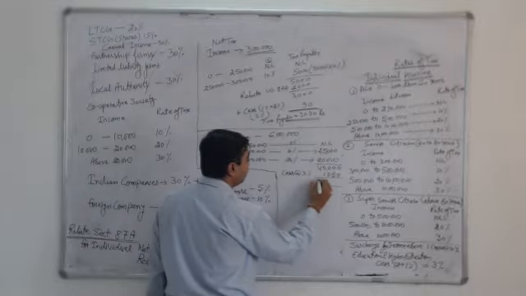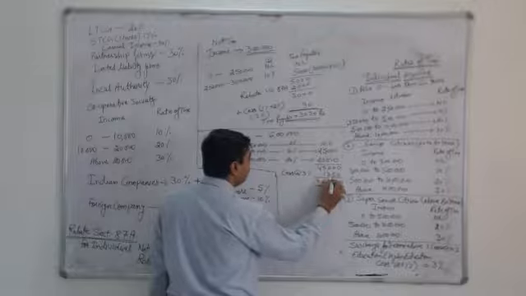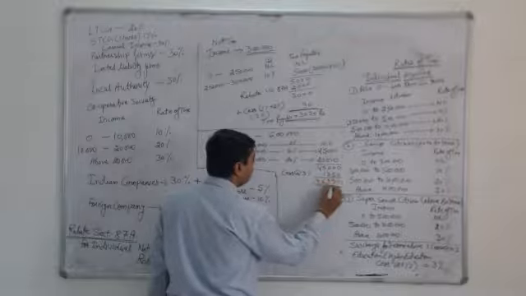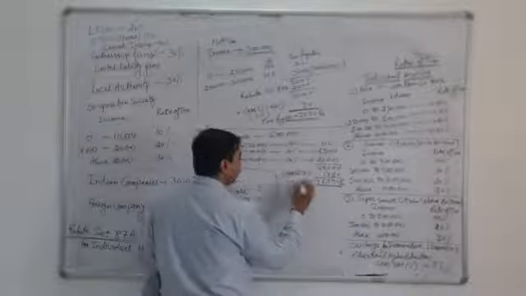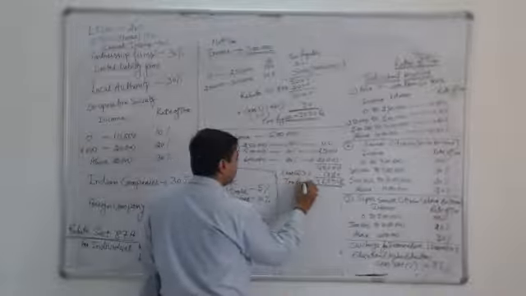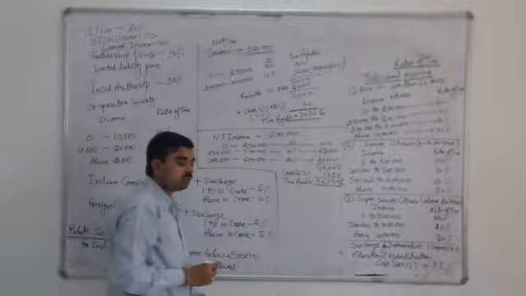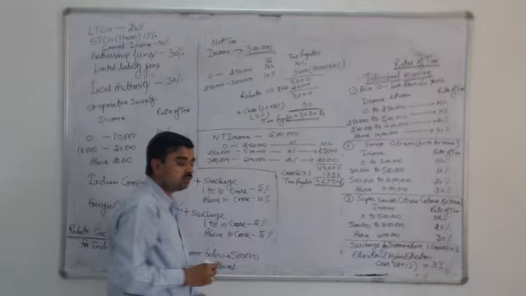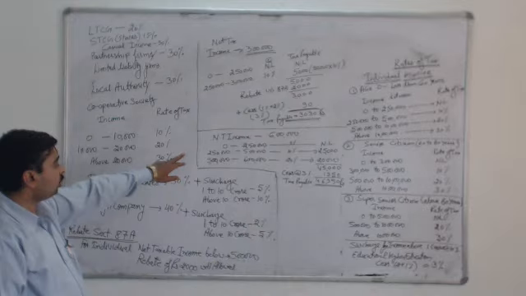And the tax payable is 46,350 rupees. So this will be the total tax payable by the assessee on the income of rupees 6 lakh.